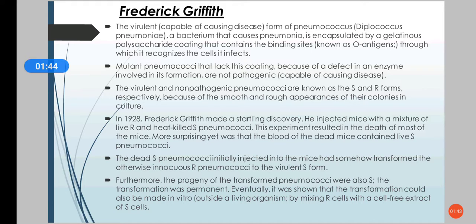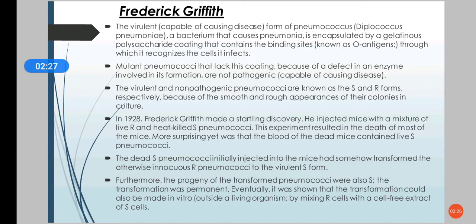There is a mutant pneumococci that lacks this coating, and it does not have the enzyme that is required for this capsule, and they are non-pathogenic, called avirulent. The virulent strains are known as S strains because they appear smooth, and the avirulent strains are R strains or rough strains. In 1928 he injected the mice with a live R strain and a heat killed S strain.